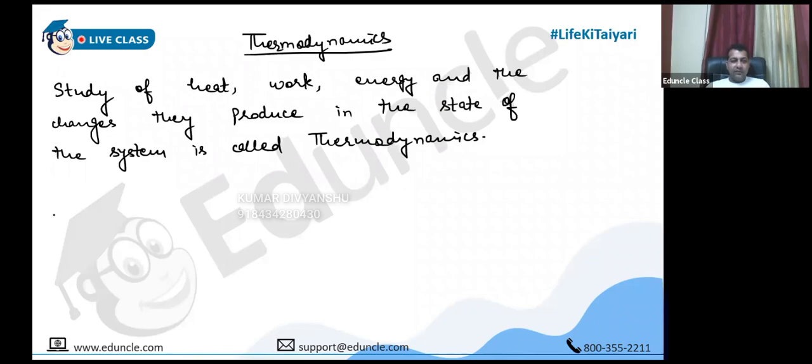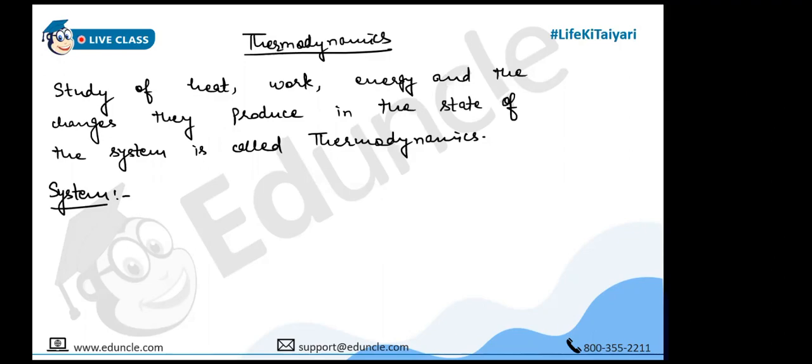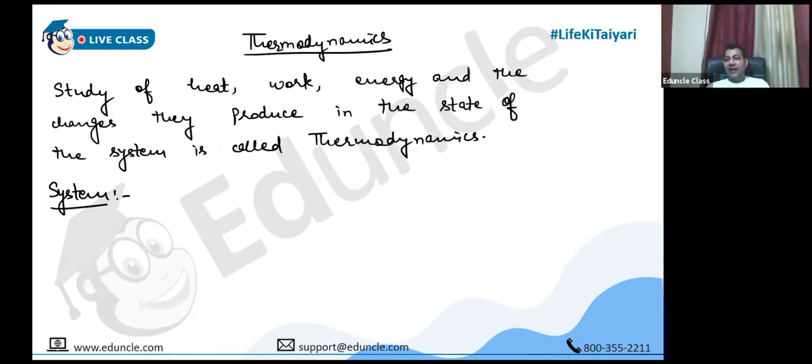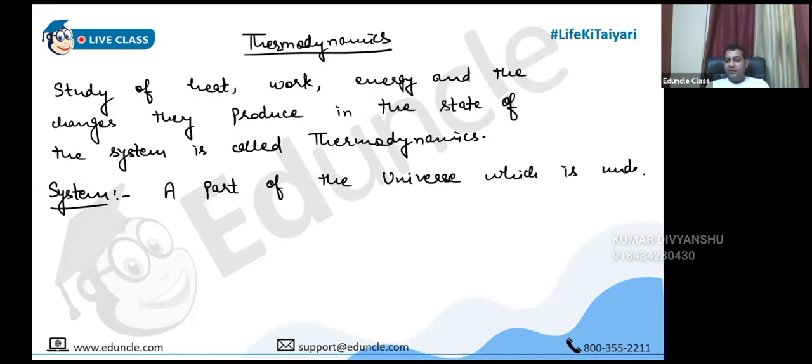Now, what do we mean by system? We said state of the system. So what do we mean by system? System means something that we are studying. Suppose I'm measuring the temperature of a glass of water. Then the water inside that glass is a system for me. It is a part of the universe which is under study.